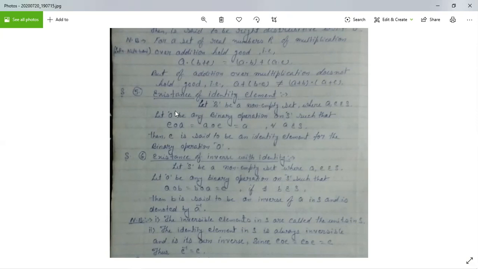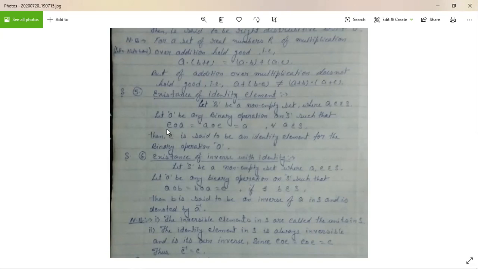Now, today I will discuss the existence of identity element. Let S be a non-empty set where A and E belong to S. Let star be any binary operation on S such that E star A equals A star E equals A. That means the operation of any element with a particular element gives that element itself.